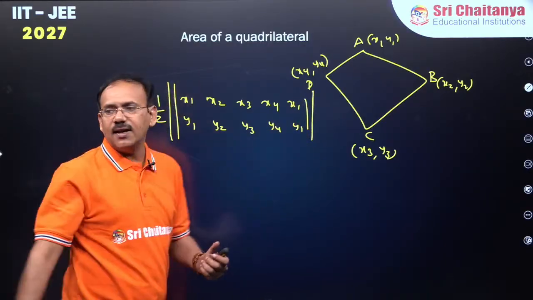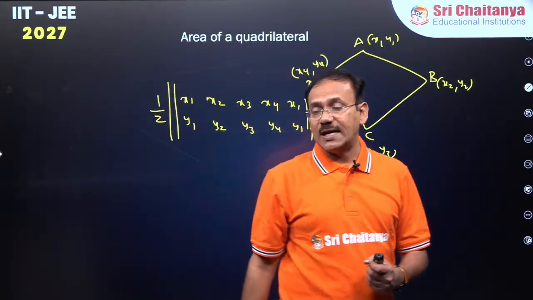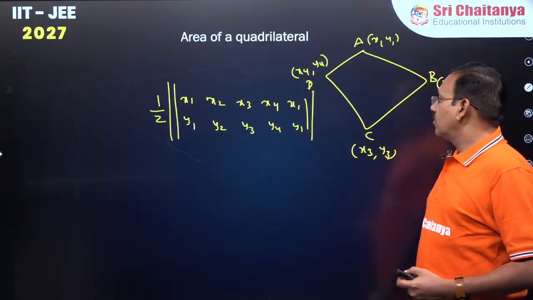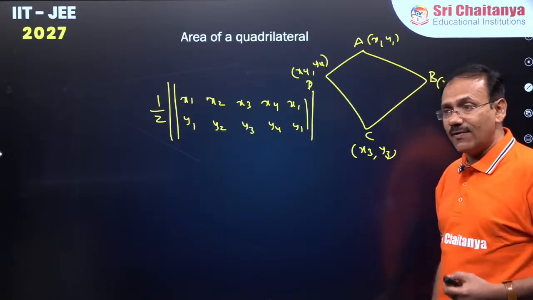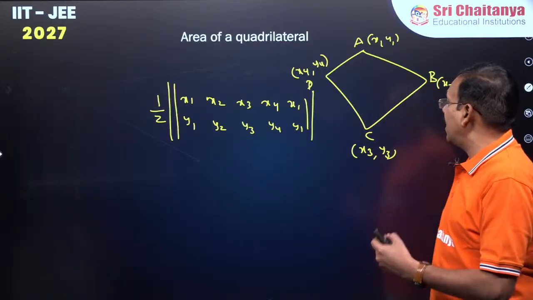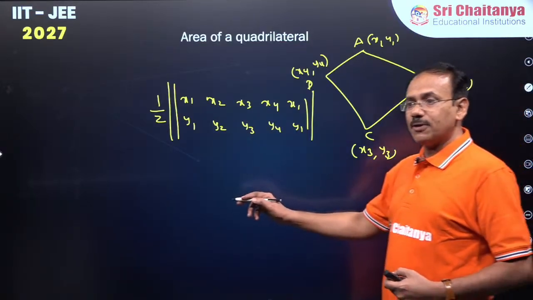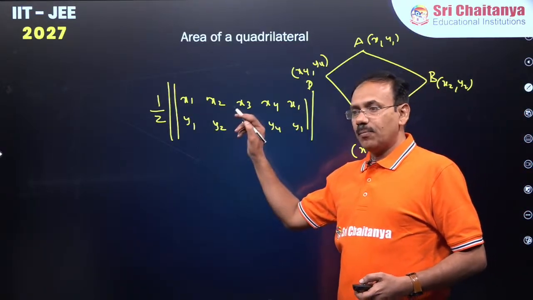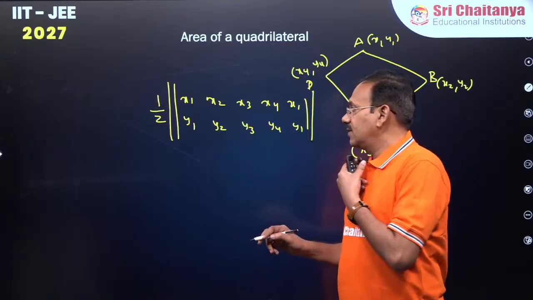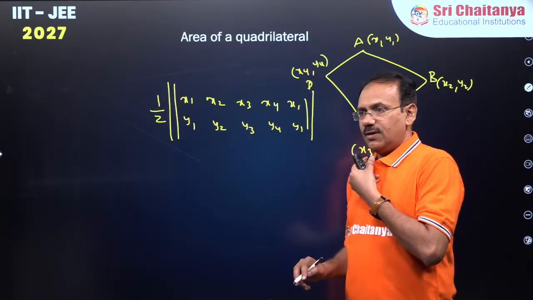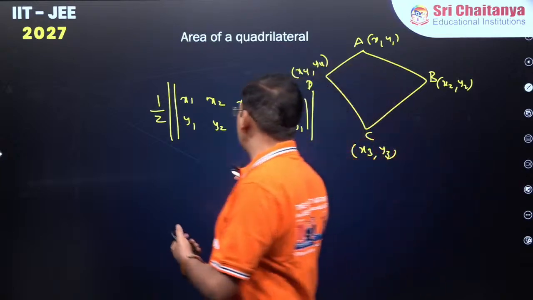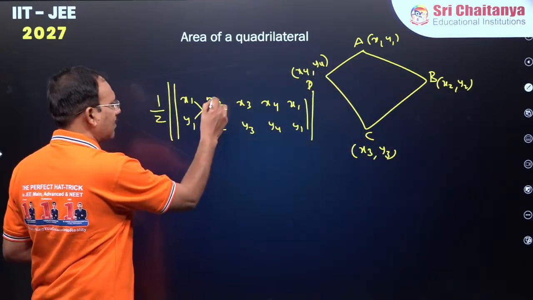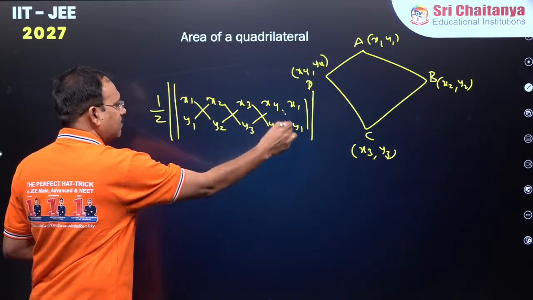Then you know how to handle this determinant.